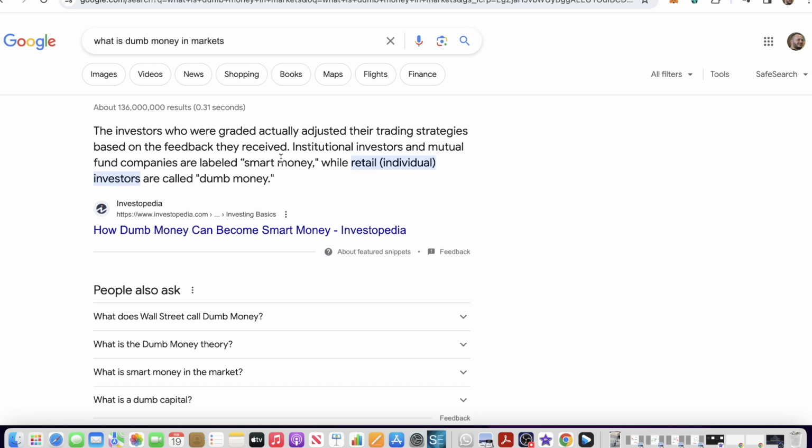Institutional investors and mutual fund companies are labeled smart money, while retail individual investors are called dumb money. Let's talk about this and why they are calling institutional investors and mutual fund companies smart money, but retail investors dumb money.